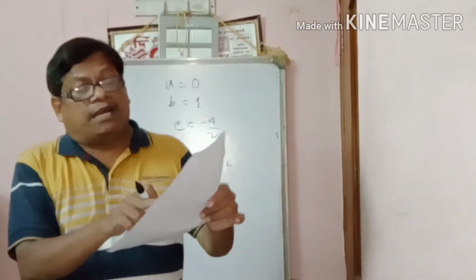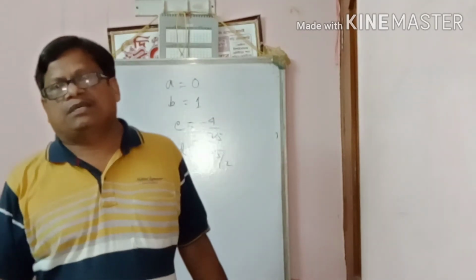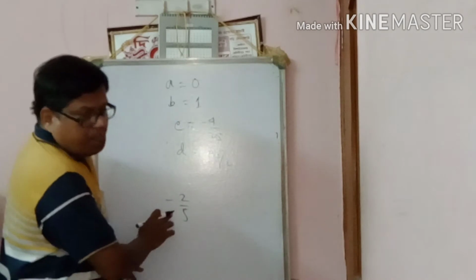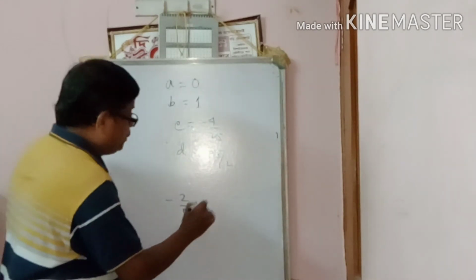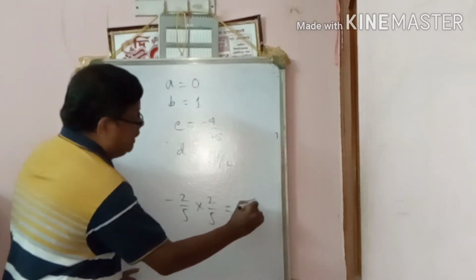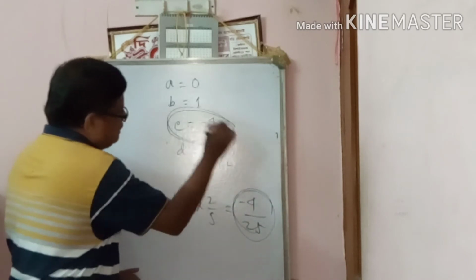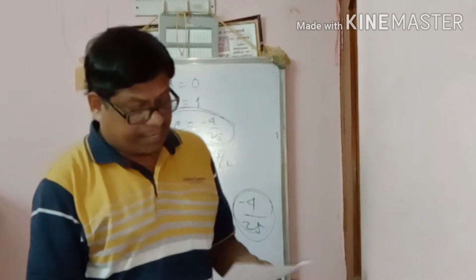Here minus 2 by 5 is given, so its additive inverse is plus 2 by 5. If we multiply them, it will be minus 4 by 25. So option C is correct.